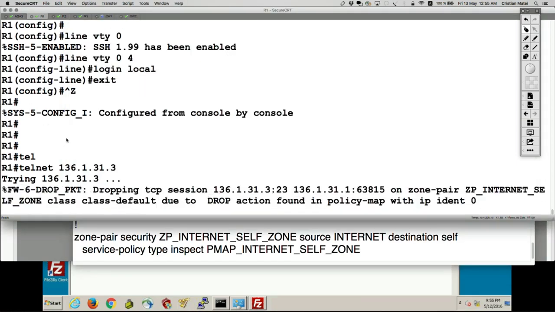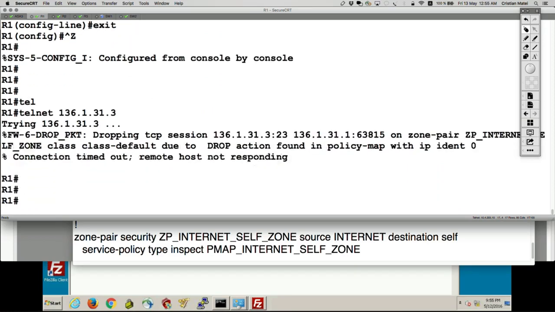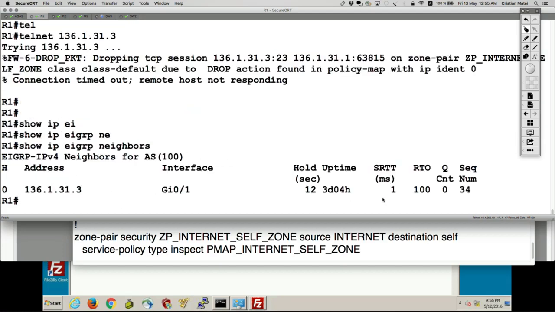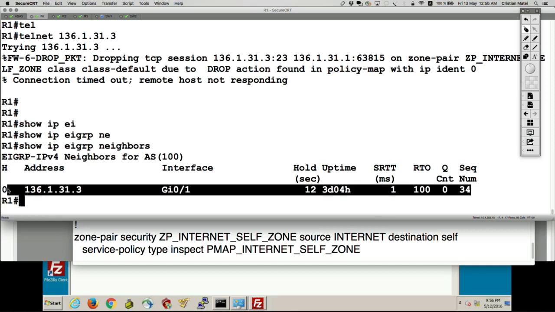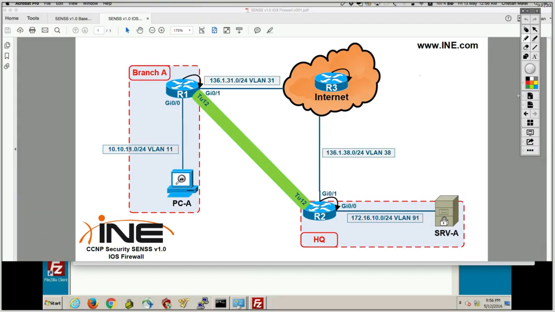And before I give you exactly what you should do in general, let's let this session time out. Now show IP EIGRP neighbors. I have an EIGRP neighbor with router 3, which seems to be working. So this is EIGRP traffic, which is a bidirectional session between router 1 and router 3.